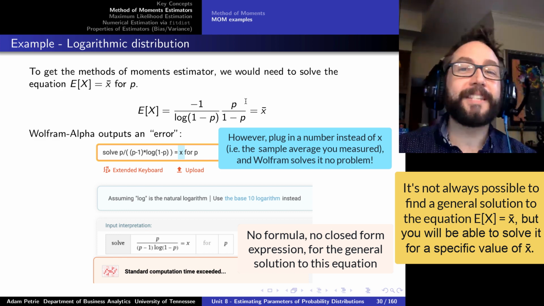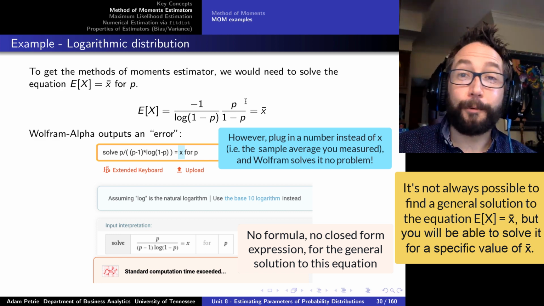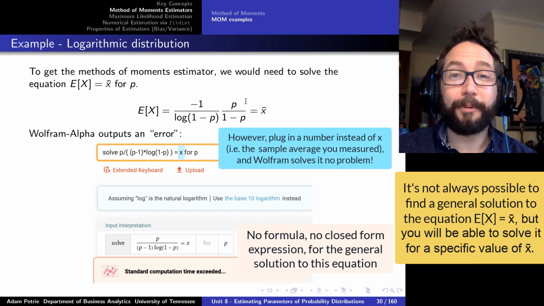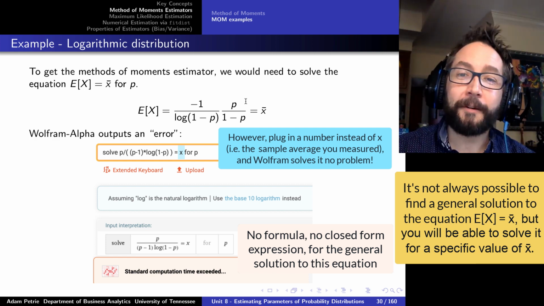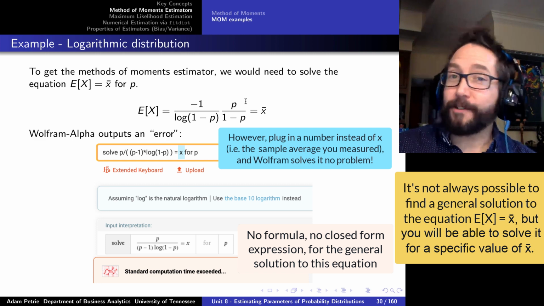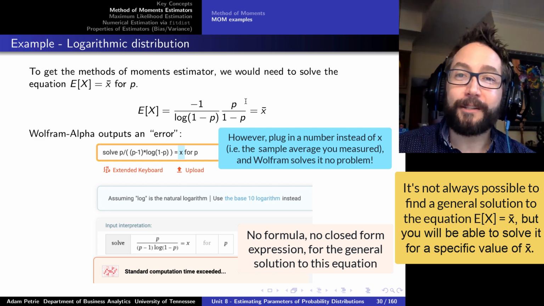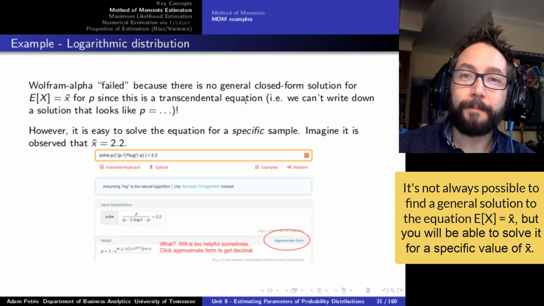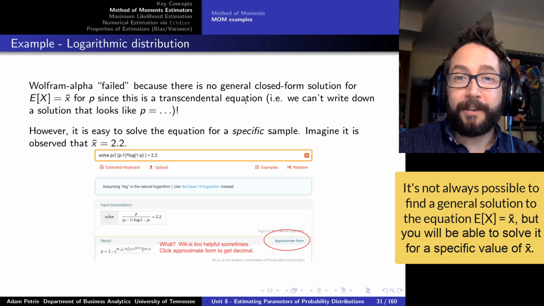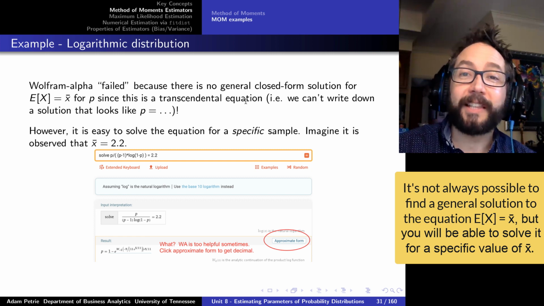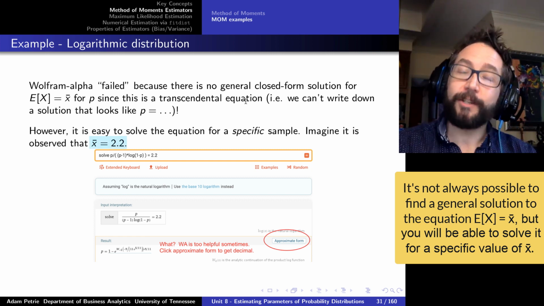So unlike the previous examples, I don't have a nice simple rule for what I can do to the sample average to get my methods of moments estimator. I actually have to collect data first, get a value of x bar, and then I can get the methods of moments estimator based on that. So how could I do that? Well, let's imagine I go collect some data and I do find that the average value is 2.2.